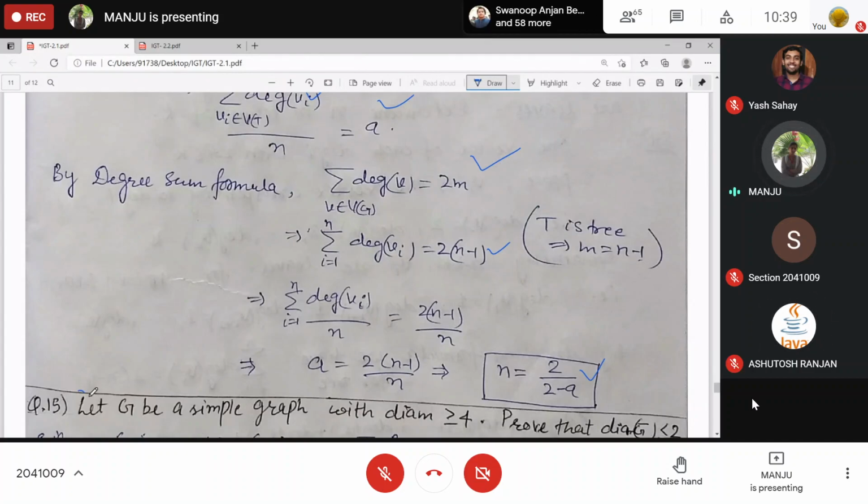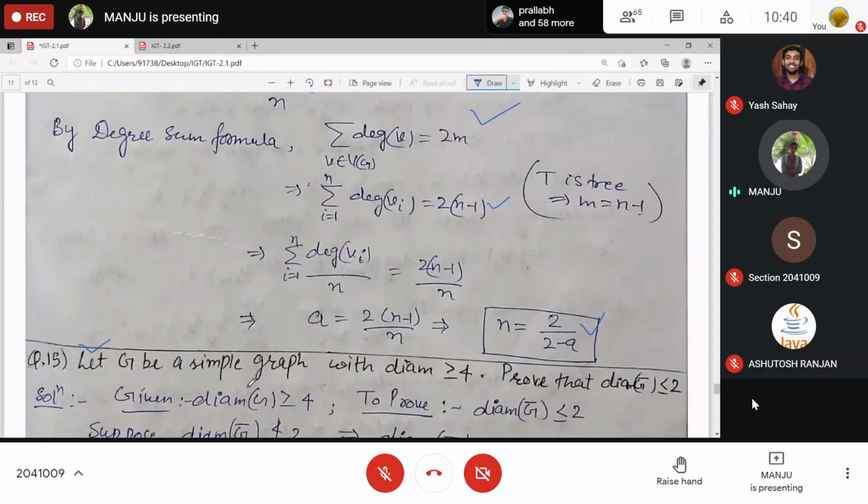Now I explained this one yesterday, so can you explain it again? Have we proved this? We used that theorem: if the diameter of G is at least 3, then the diameter of its complement will be at most 3. And here we need to prove that for a simple graph, if the diameter of G is at least 4, then its complement will have diameter at most 2.